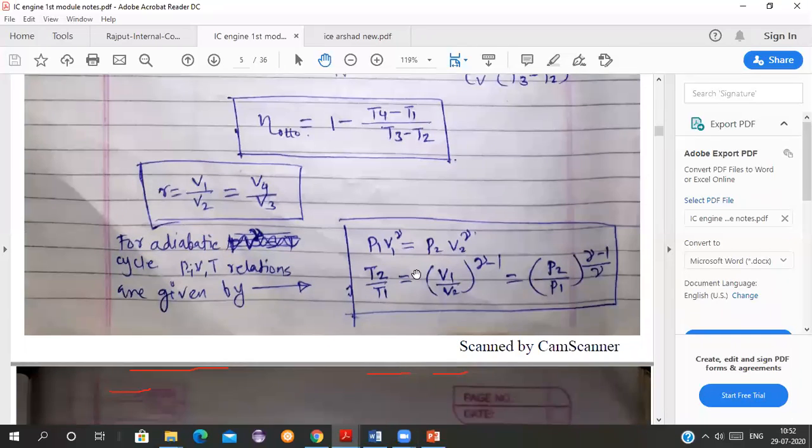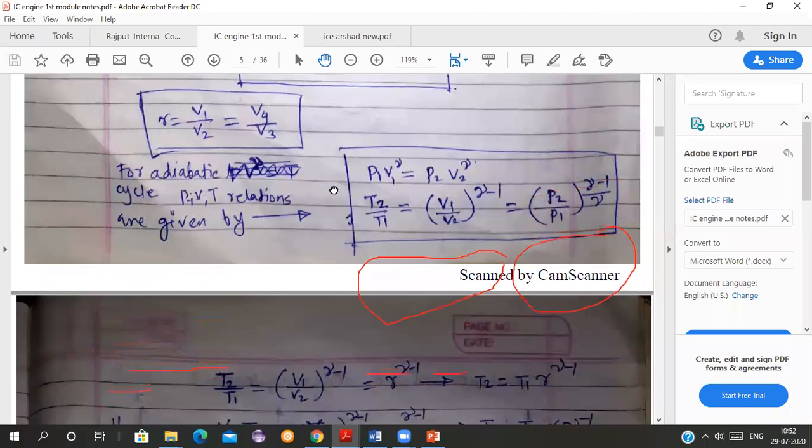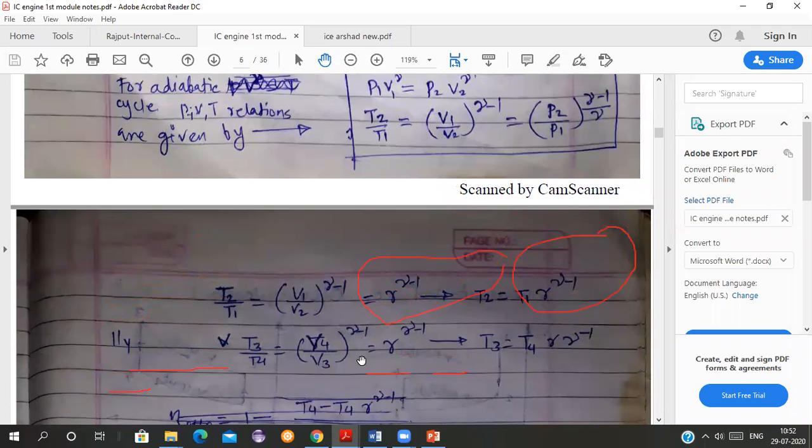Again, see, T2 upon T1 is equal to V1 upon V2 raised to gamma minus 1. This is also just a formula of thermodynamics. All of you remember it. For an adiabatic process I can use this formula, and T2 upon T1 is also equal to P2 upon P1 raised to gamma minus 1 upon gamma. I will not explain it now. You just have to remember these formulas, which we studied in thermodynamics.